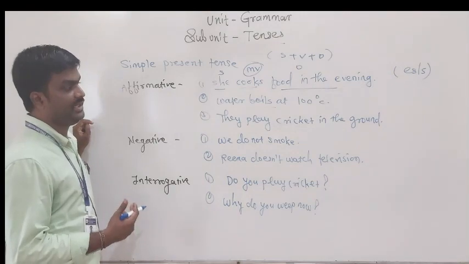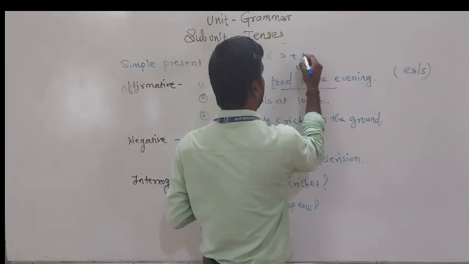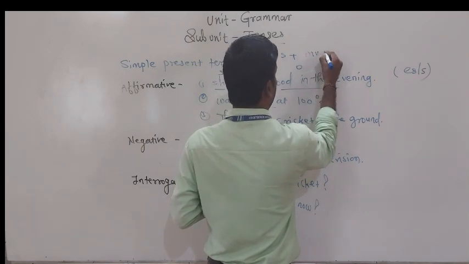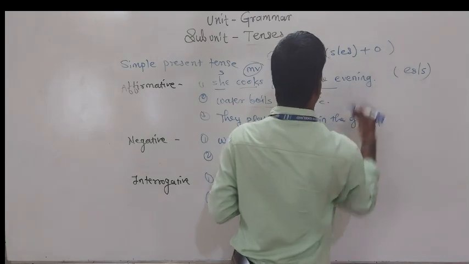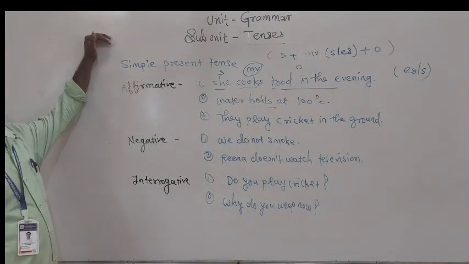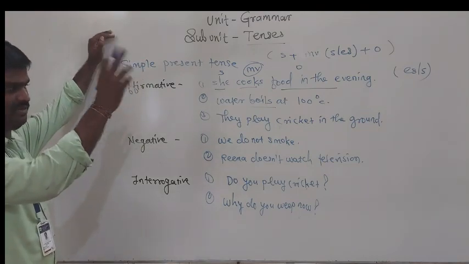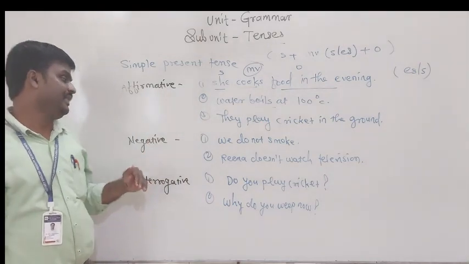They play cricket in the evening. So the structure is subject plus main verb, or s or es added to the verb, plus object. Keep in mind both ways I have discussed. If you want to keep the structure in your mind, you can; otherwise, examples are also given here.